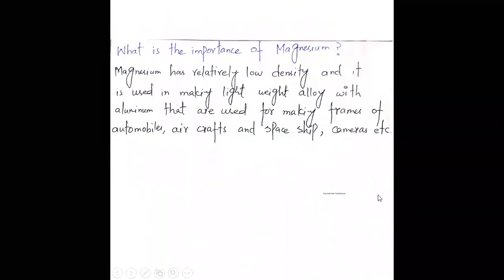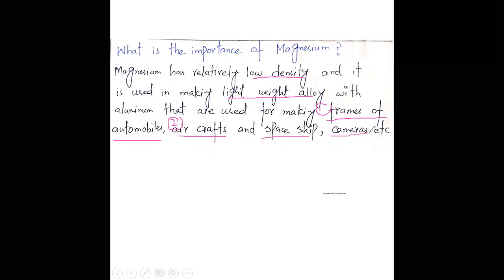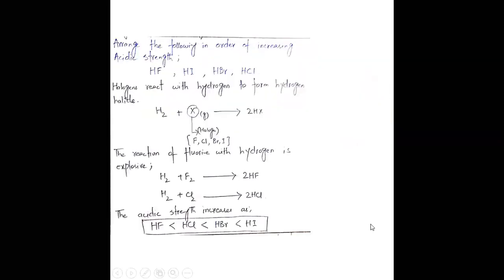The third one is, what is the importance of magnesium? The major importance is it has relatively low density, as it is used in making lightweight alloys with aluminium. That is used for making frames of automobiles, frames of aircraft, frames of spaceships, and frames of cameras. Because of low density, it is used in making lightweight alloys. This is the simplest one.